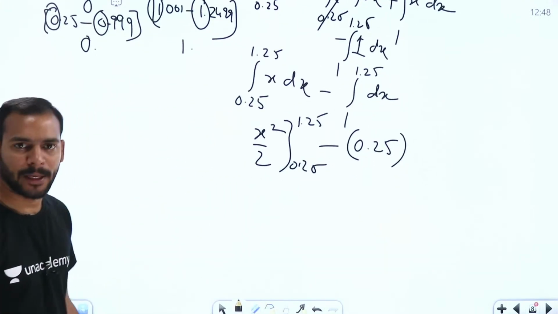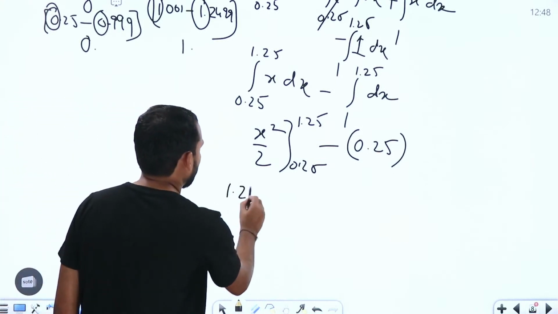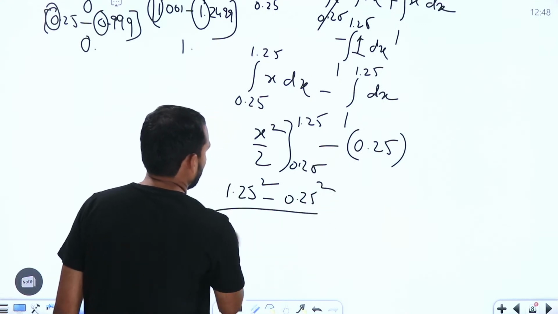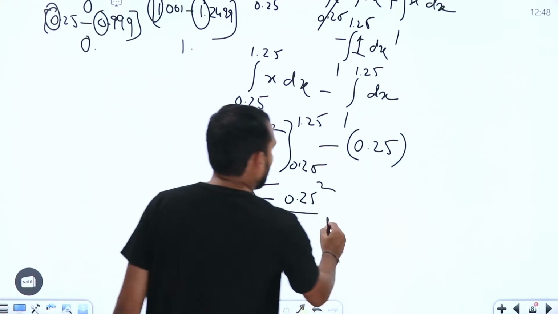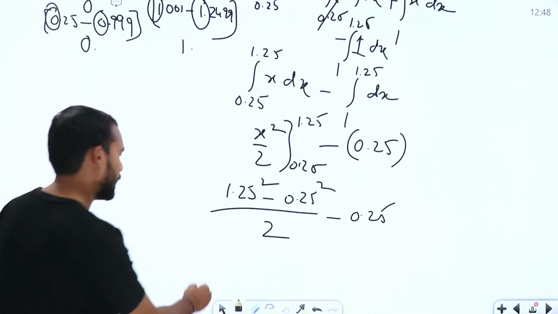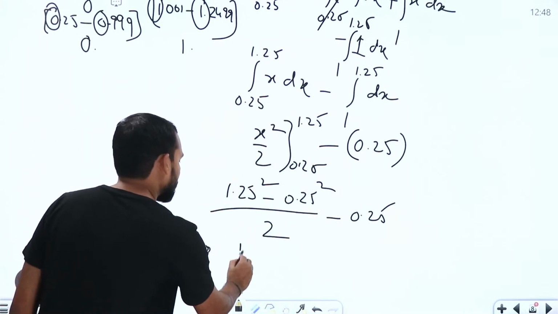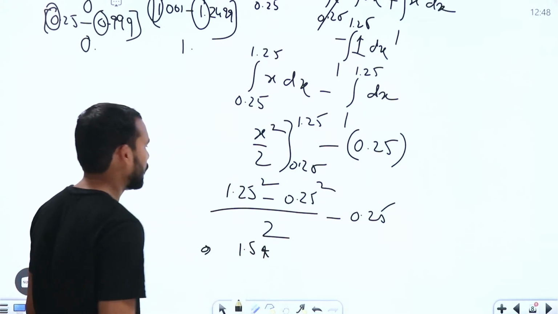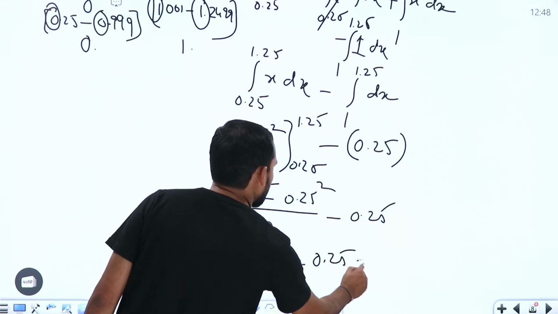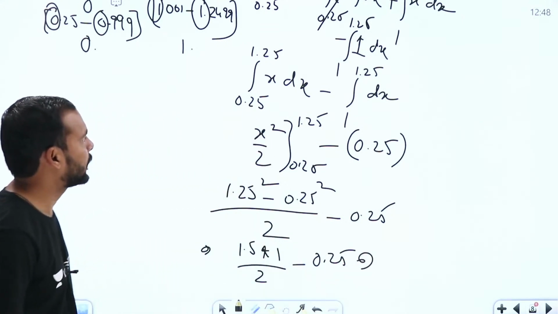Now let me apply the upper limit and lower limit. We are going to get 1.25 square minus 0.25 square divided by 2, minus 0.25, right? Now apply a square minus b square: we get 1.5 into 1 divided by 2, minus 0.25, right?